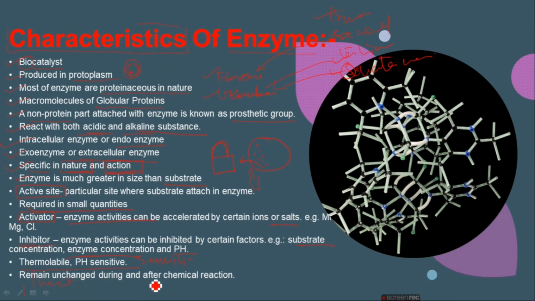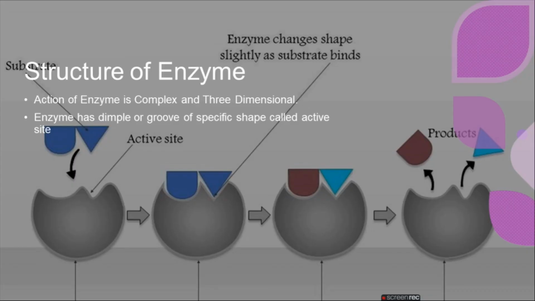They remain unchanged during and after a chemical reaction. For example, before performing the chemical reaction and even after performing it, they are going to be unchanged. There is no change in their structure. So these are certain characteristics of enzymes. Hope you understand this.